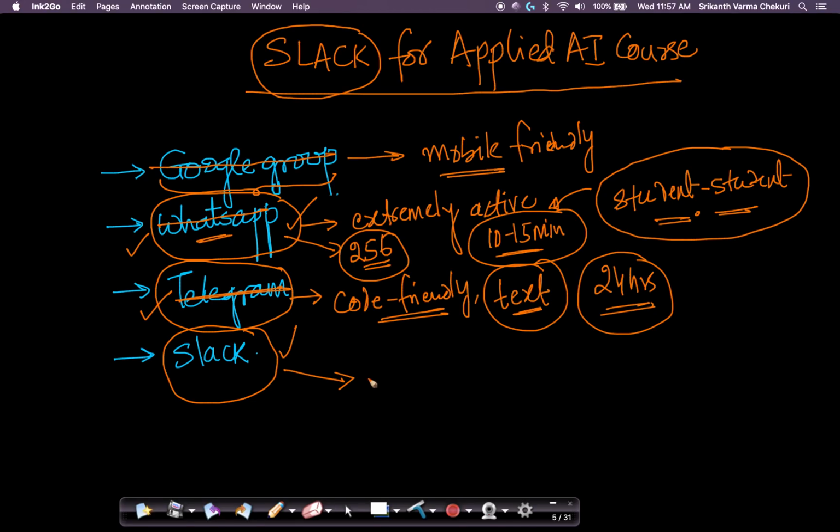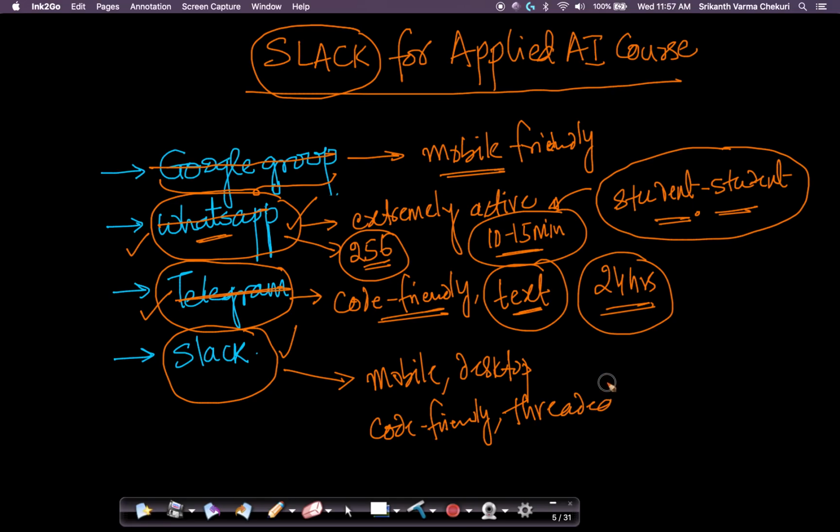The best thing is, Slack has a mobile app. It also has a desktop app, which makes it very easy for you to access Slack. It is also very code friendly. If you want to write a small snippet of code and ask for an explanation, or if you get a bug, you can just copy paste it and people can respond to it. It has threaded messages, so that each of the interesting questions that other students ask can be threaded, where others could contribute. There is also thumbs up, thumbs down, all of those things.